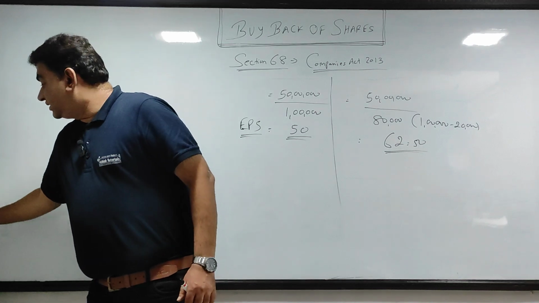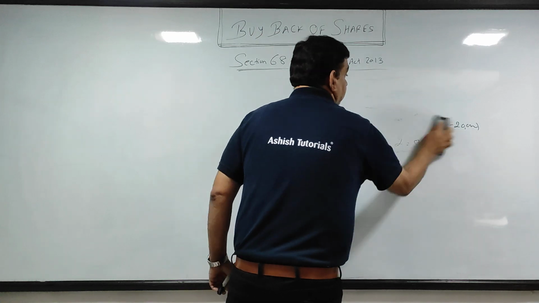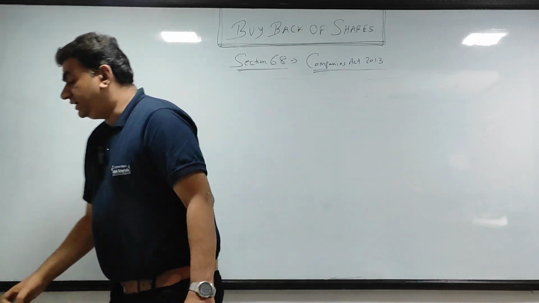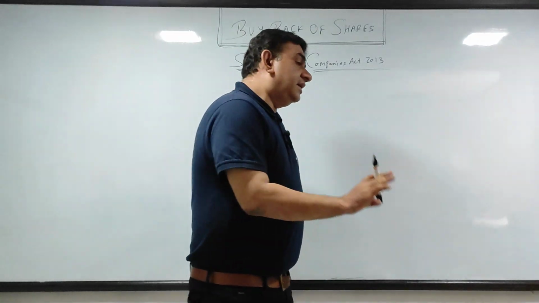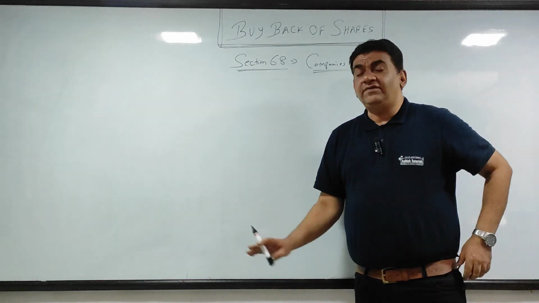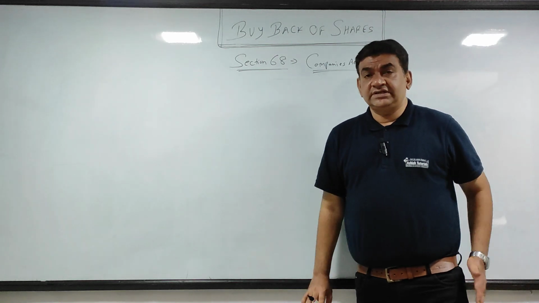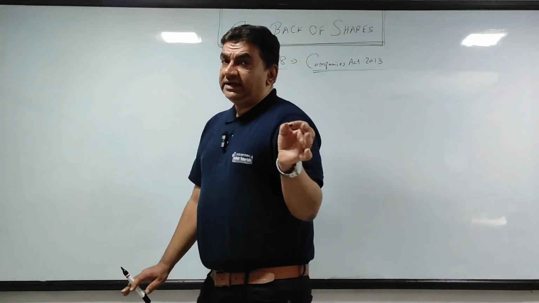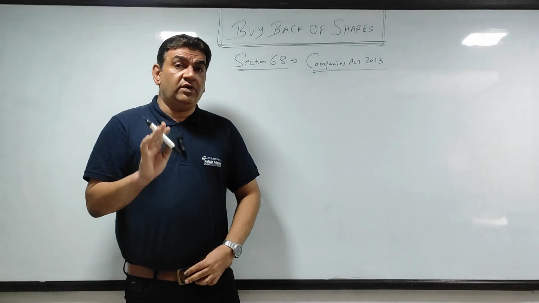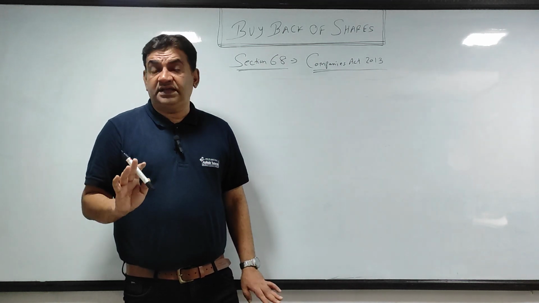Why is my EPS increasing? I explained this to you. Got it? Now see, as I told you, the provisions of buyback are governed under section 68. Now, when you buy back, apart from the legal procedure, you have to take the approval of shareholders. That is there anyway. And as I told you, there are certain limits. But before I come to the limits, understand this very important point. The point I'm going to tell you now is very important from theory point of view also, because many times it has come in theory also.